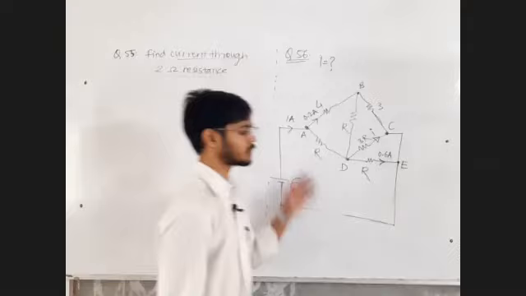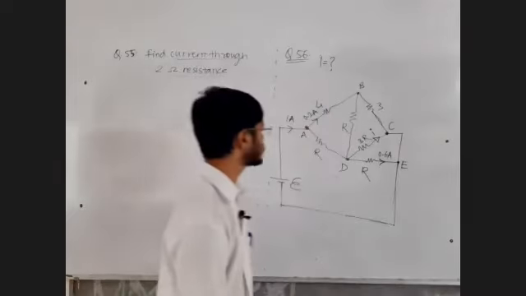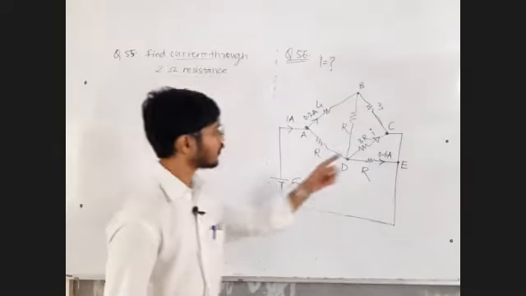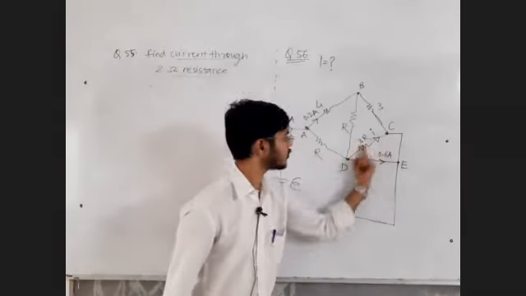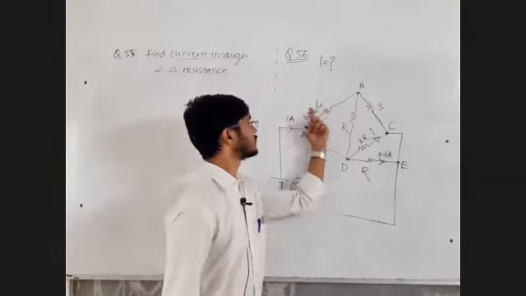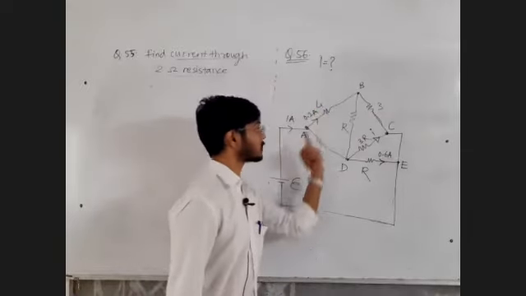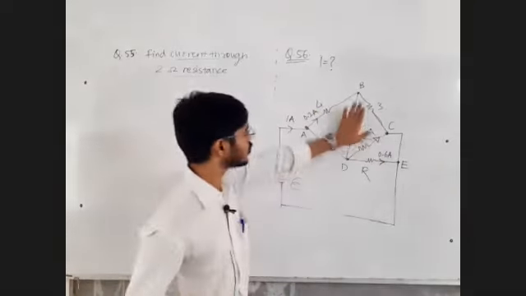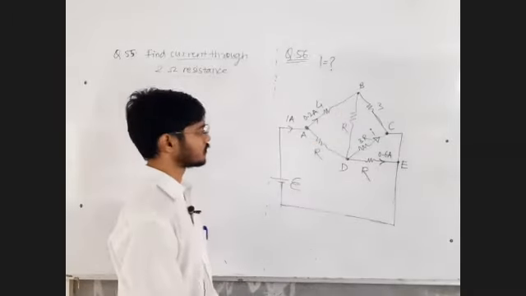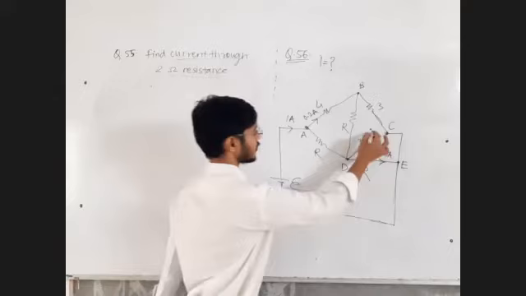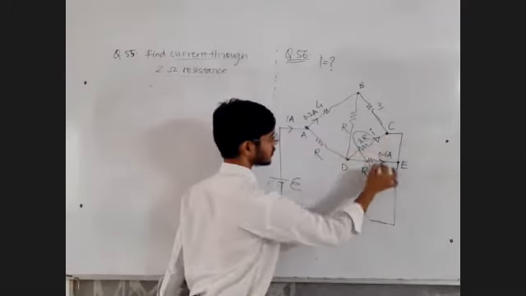fine. Tell me the answer here. Check if the bridge is balanced. Find out the resultant of these two between points D and C. What is the resultant? And check, is this upon this equal to this upon this? If it is so, you can forget this resistance. Check if the bridge is balanced.